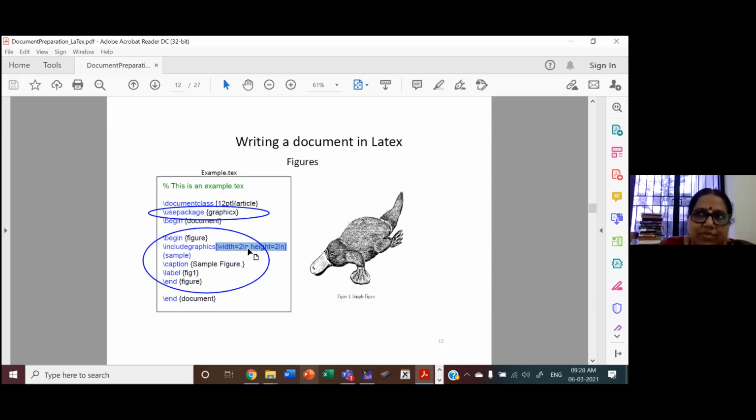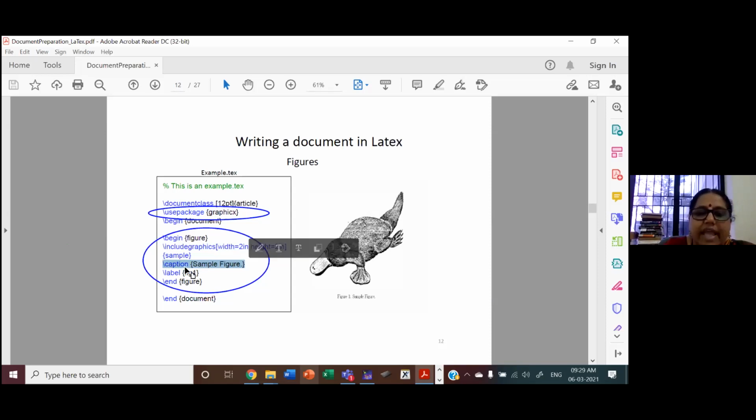So whatever is the figure, you scale it down or scale it up. That is also possible. You have to simply say scale equal to 1.5. It will magnify. Scale equal to 0.5. It will shrink the figure. So that uniformly, breadthwise and lengthwise, the figure will be shrunk. And you want to give a caption for the figure.